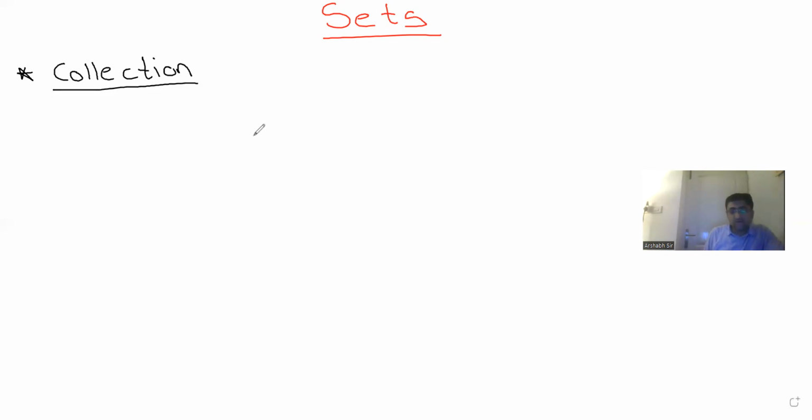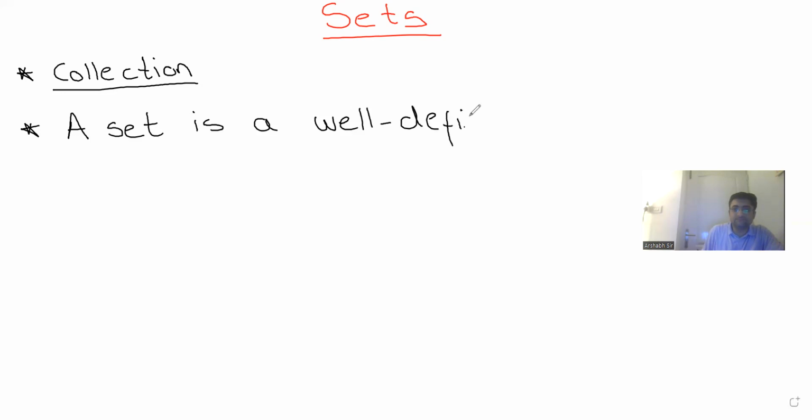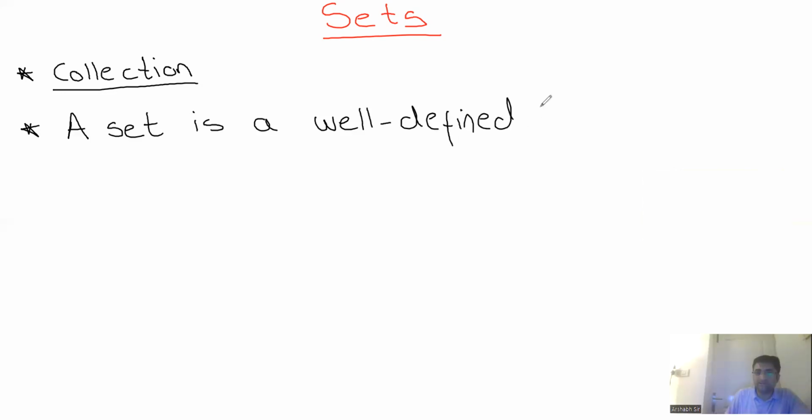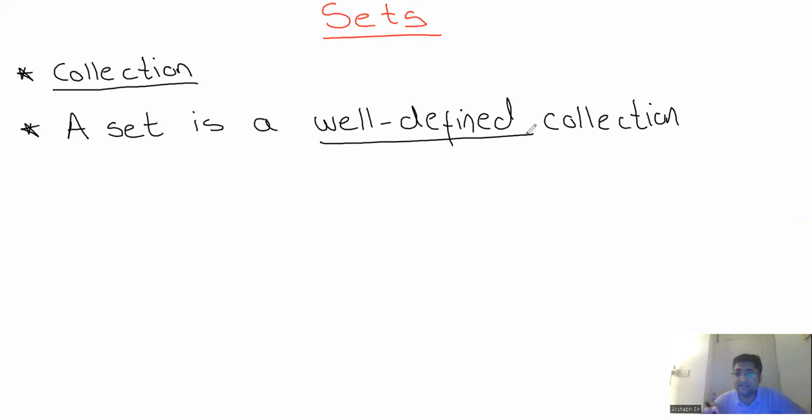It is clear. Now the question is, what exactly is a set? So we say, guys, a set is a well-defined collection. A set is a well-defined collection. Now the keyword over here, guys, is well-defined. Now when I say well-defined, that means there should be absolutely no ambiguity. Let me take some examples, guys. All right. If I say, let's say, cities in India.